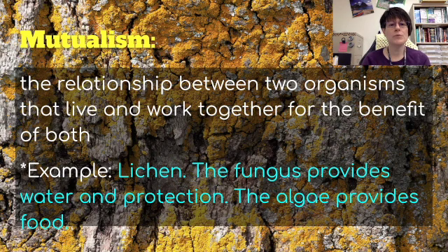There's also mutualism. This is the relationship between two organisms that live and work together for the benefit of both. And an example is lichen that we have talked about before. The fungus provides water and protection, and the algae provides food. So that is mutualism because they are both benefiting.